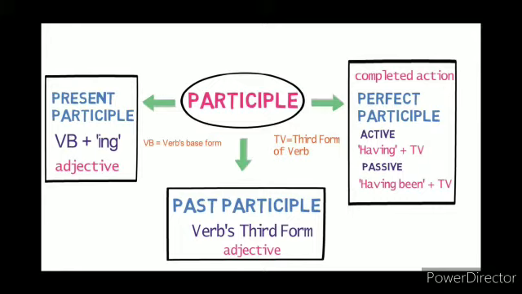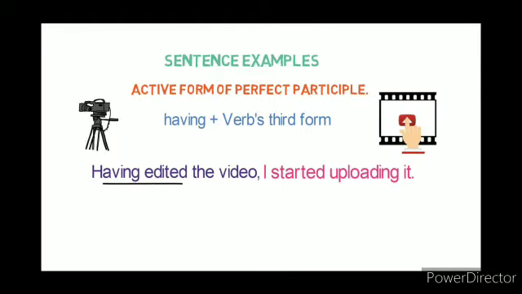Perfect participles indicate completed action. They can be in active form or passive form. In active form, they are created by having plus the verb's third form. In passive form, they are created by having been plus the verb's third form. Now we shall see sentence examples. Active form of perfect participle, having plus the verb's third form.